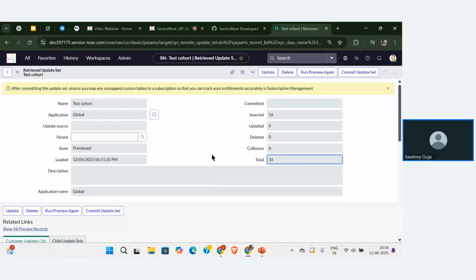After clicking on preview, we have an option called commit update set. Whenever we click on this commit update set, we can see the changes that I made in the first instance.